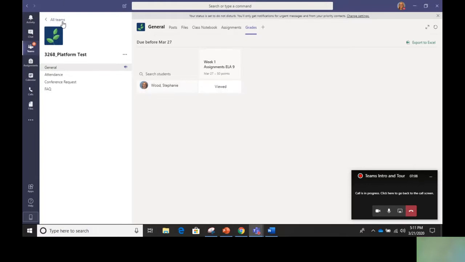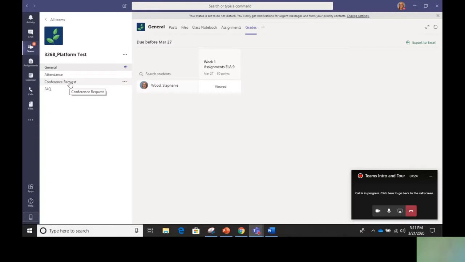You would go to all teams here, I believe, to access all of your other classes. So this would just be for my class in particular. This will look different for each of your classes because it depends on what each of your teachers has done with the online classroom.